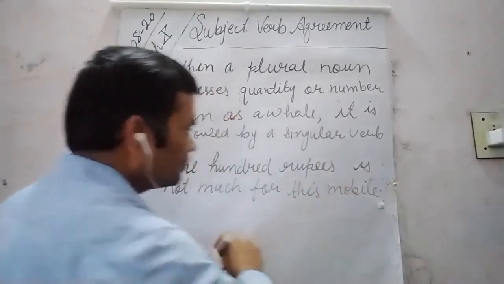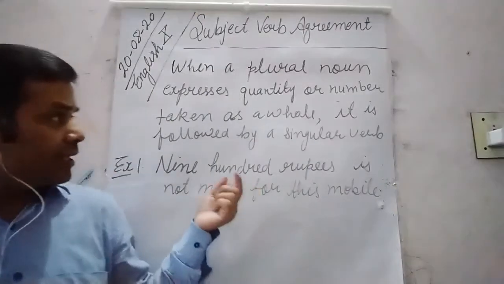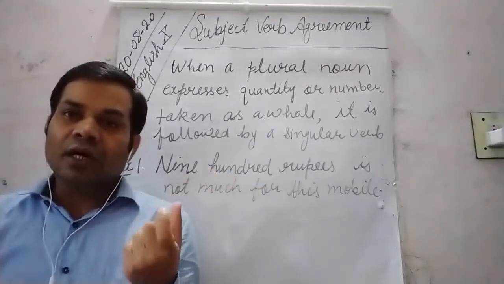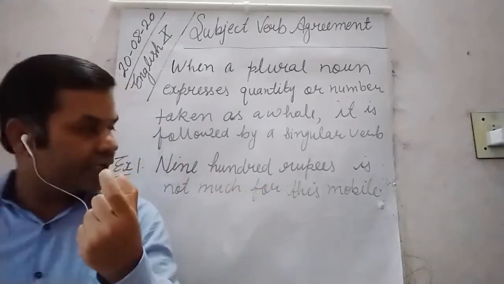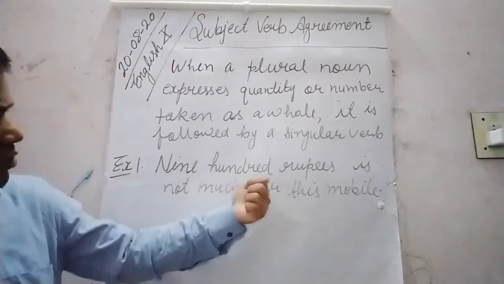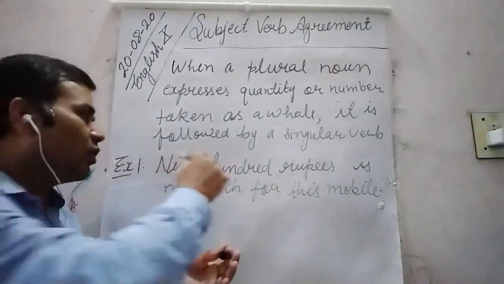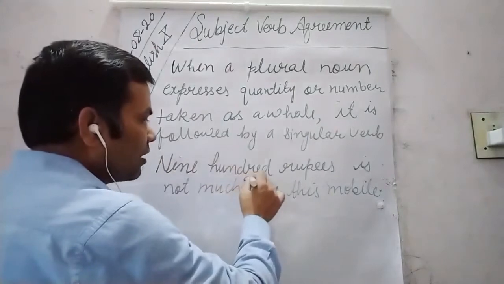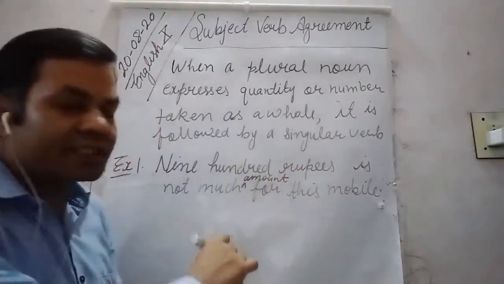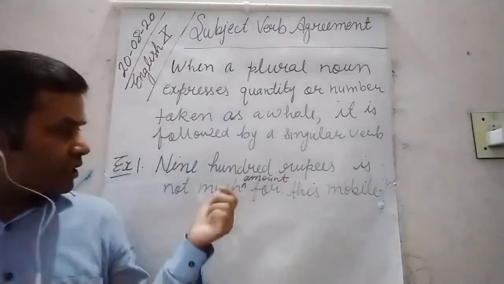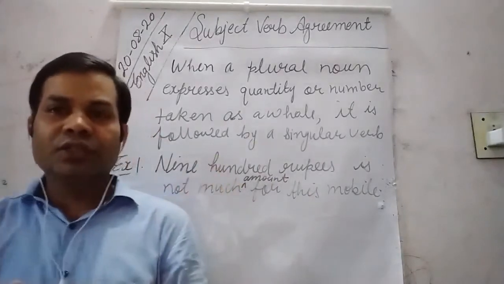Here this 900 rupees has been taken as a unit. So 900 rupees is not much amount for this mobile. So here, dear students, 900 rupees has been taken as a unit.